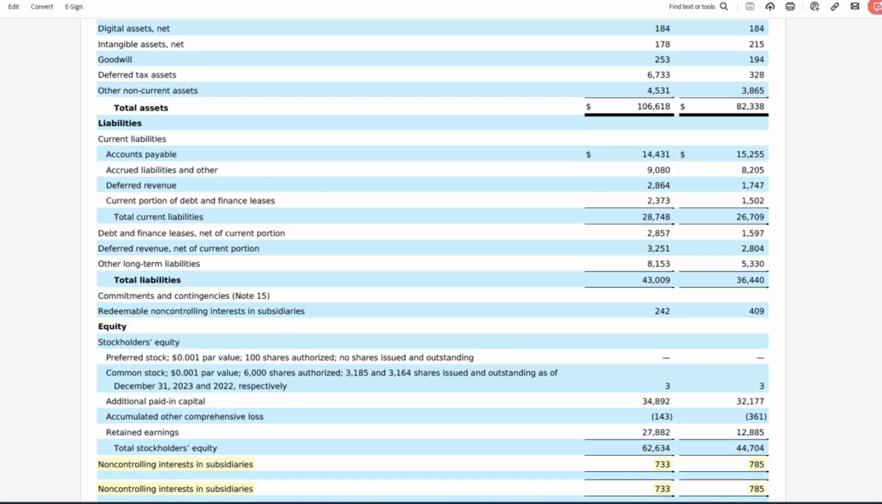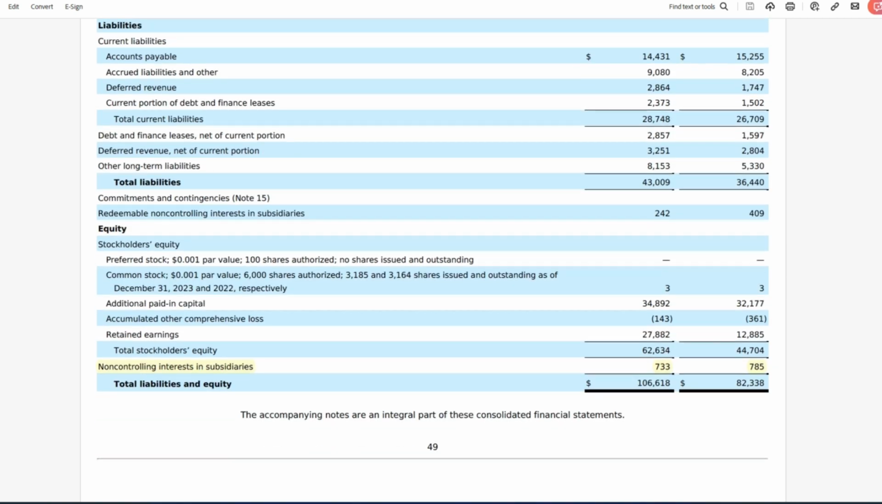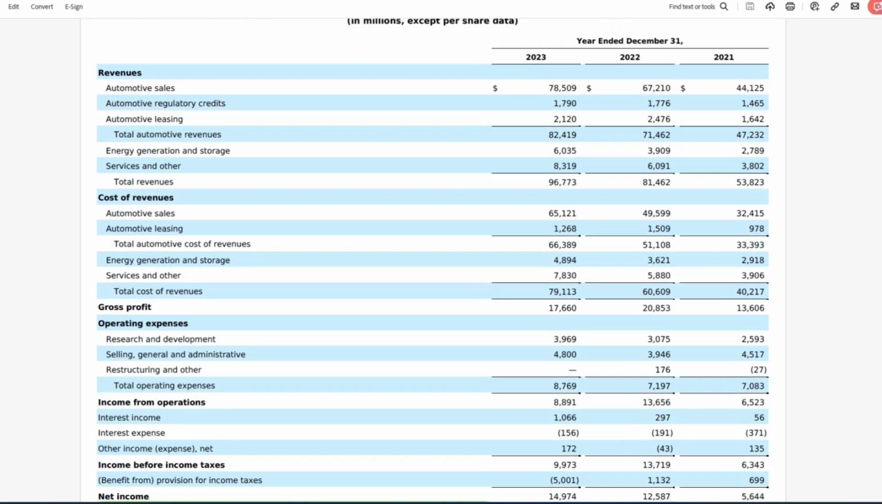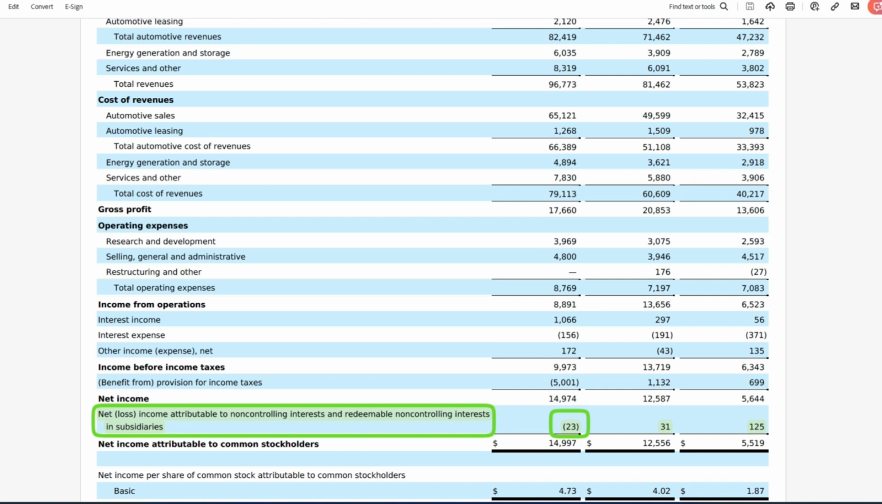Now, if you keep scrolling through here, this is our first instance of non-controlling interest in subsidiaries. So if we see non-controlling interest on the balance sheet, we know that Tesla Incorporated doesn't own every subsidiary 100% or control 100% of that sub. And we'll see that again on the income statement.